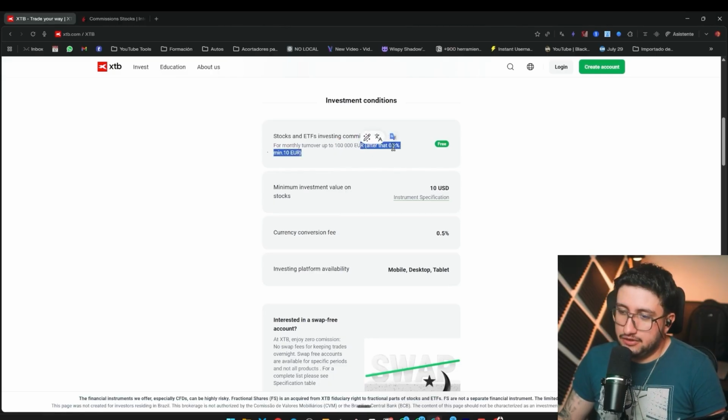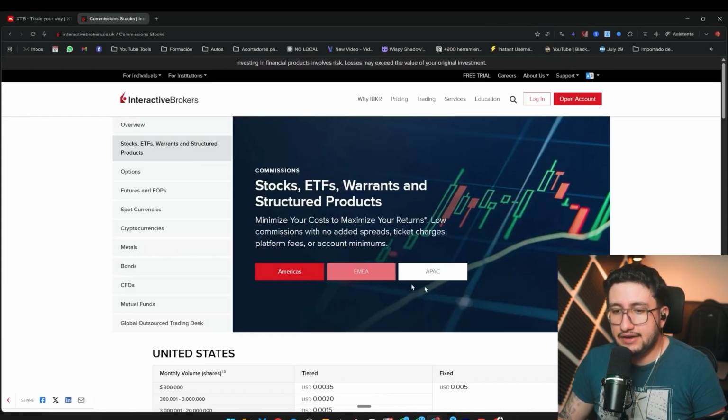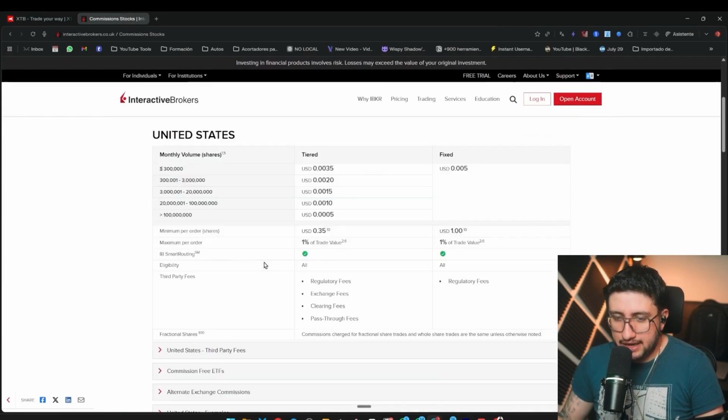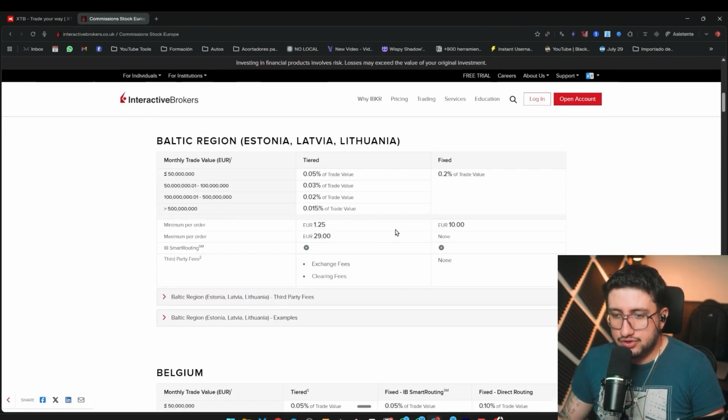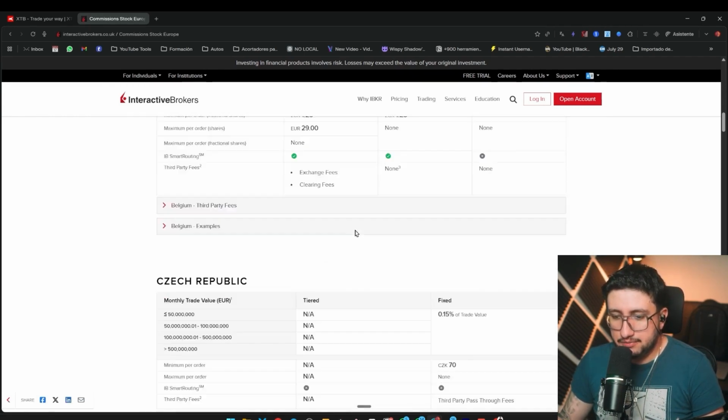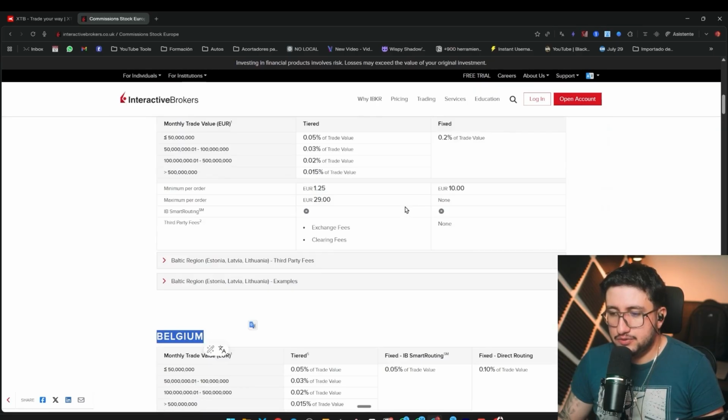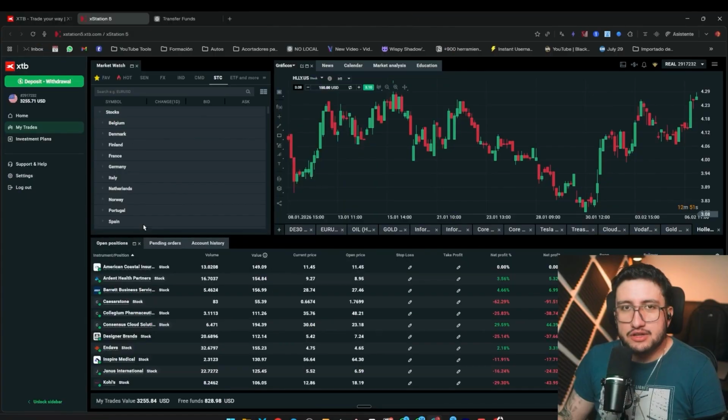Above 100,000 euros, we'd have to see if this commission is more expensive than what they charge us here at Interactive Brokers, which, by the way, aren't just here in the Americas, but also over here in Austria, Estonia, Belgium, and, well, several other countries where you can invest. Now we move on to the next point of comparison, which is deposits.